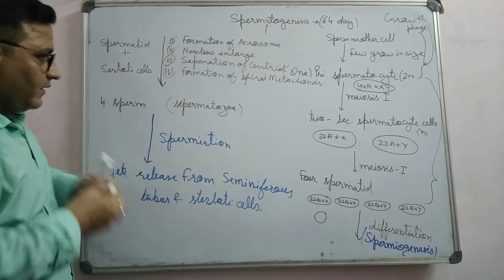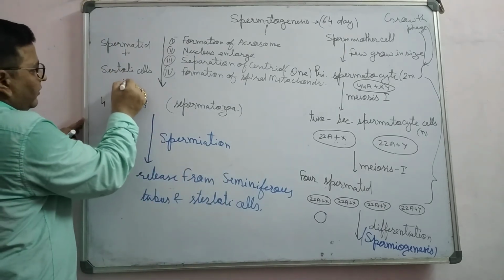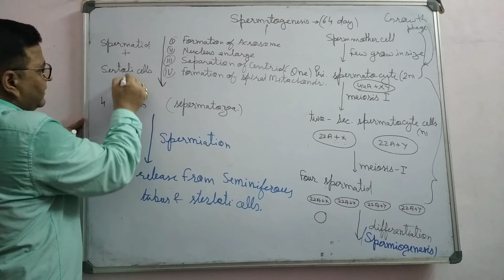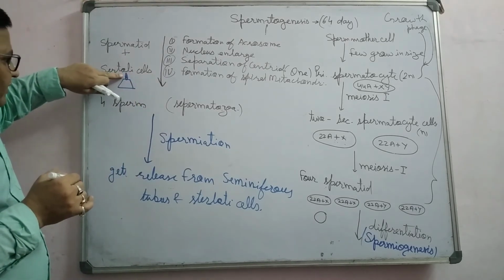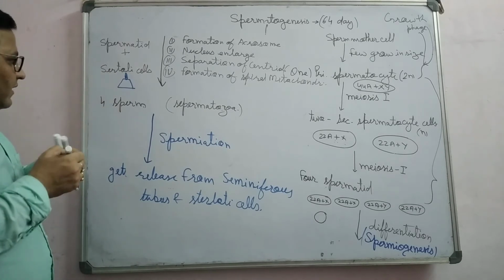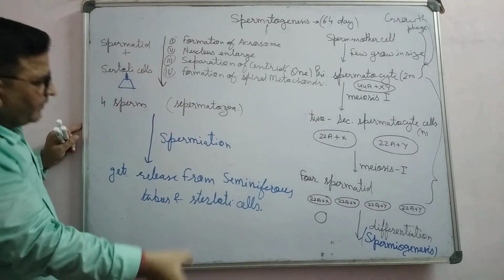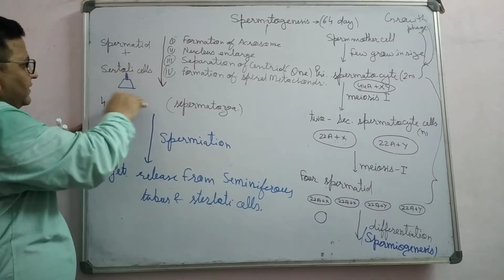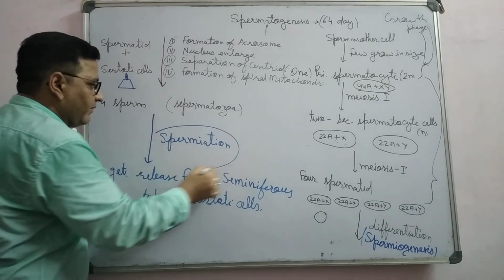Because you know, spermatids get attached to the Sertoli cells. These are the pyramidal cells, Sertoli cells. When spermatids change into sperm after maturation, these sperms come out from the seminiferous tubules and also get detached from the Sertoli cells, and this whole process is known as spermiation.